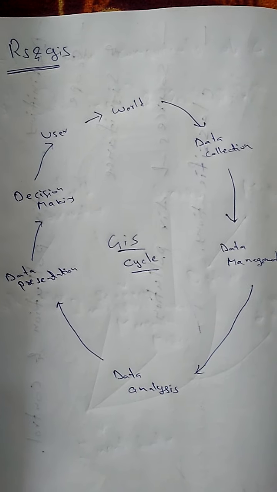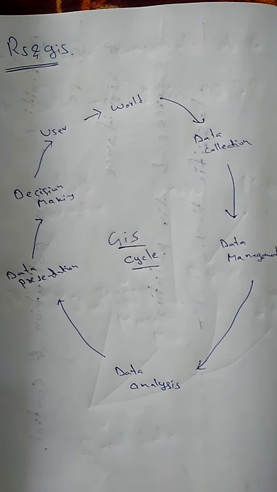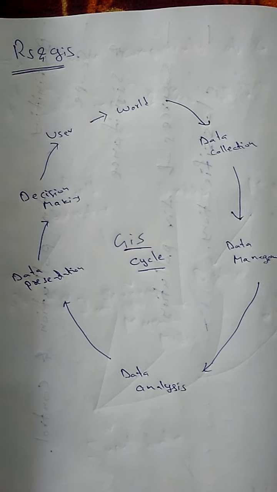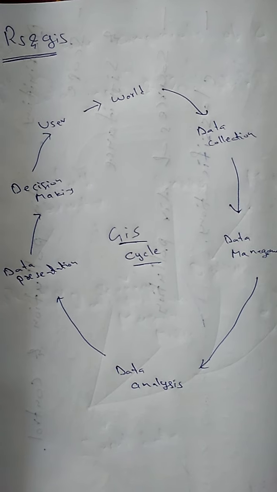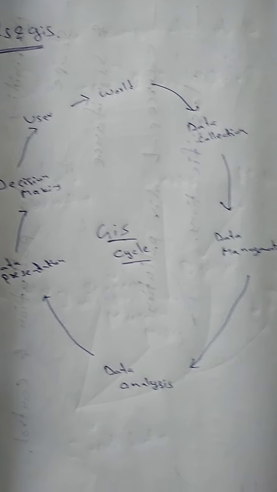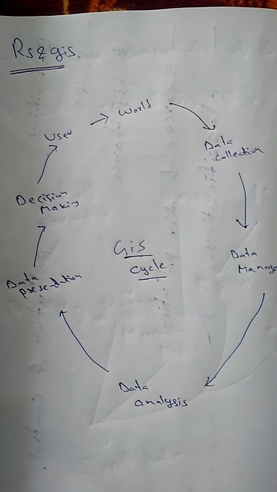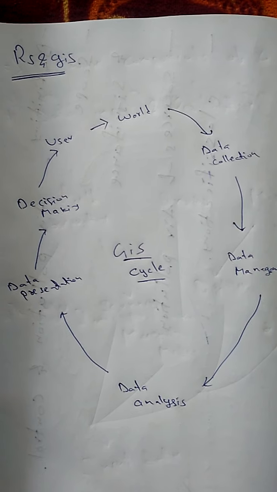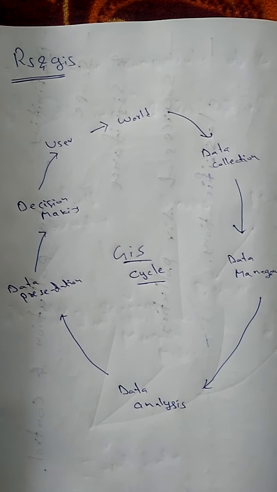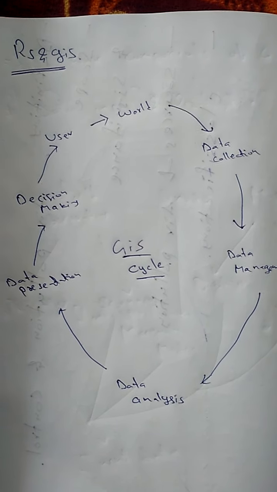In this section we are going to discuss the components of GIS. First of all we will overlook what is meant by GIS and the GIS cycle, and next we will go to the components of GIS. We all discussed that GIS means Geographical Information System, a powerful tool which allows us to view, understand, question, visualize and interact with data in many ways.